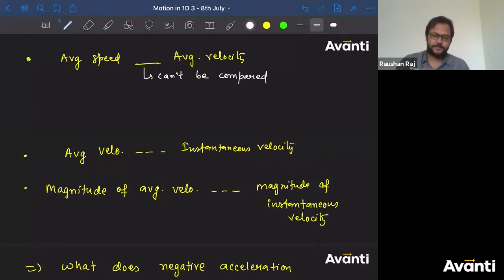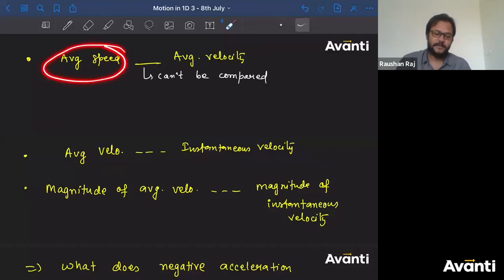See, reason is very simple. Average speed is a vector quantity or scalar quantity? Scalar. Average velocity is vector quantity or scalar quantity? Vector, right? You cannot compare a scalar quantity with a vector quantity, because this will have a direction as well.